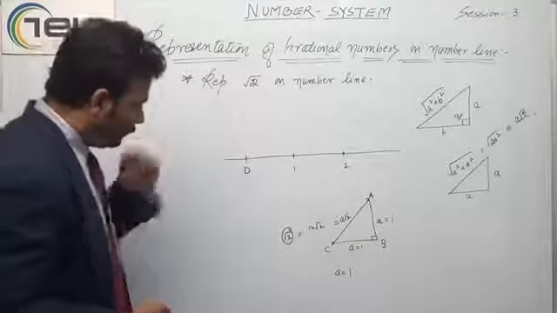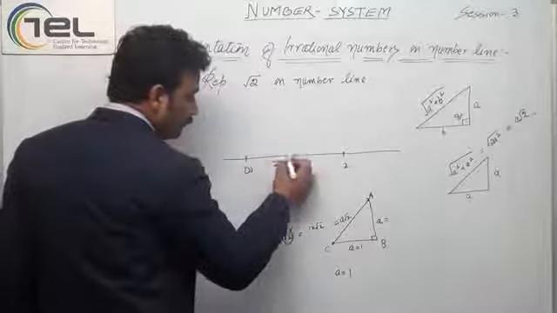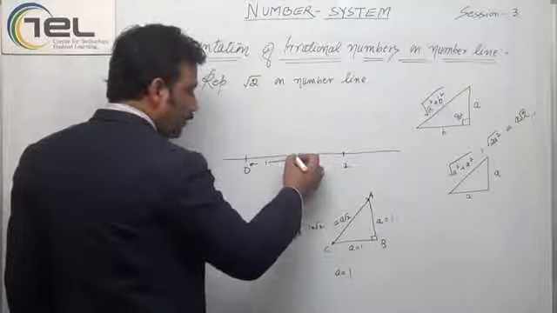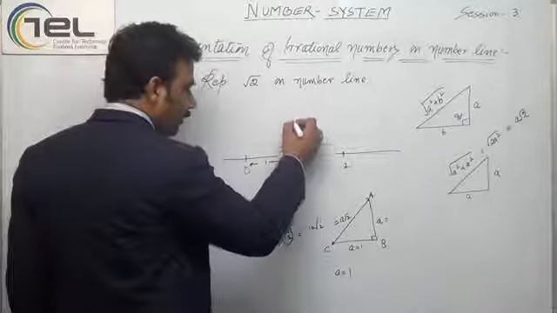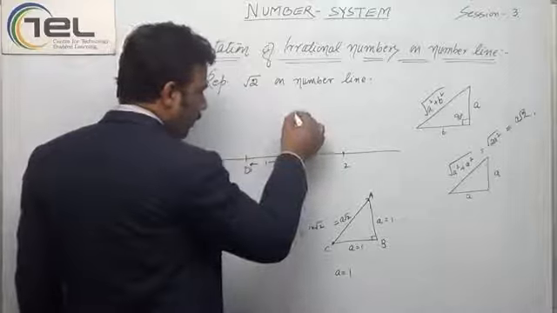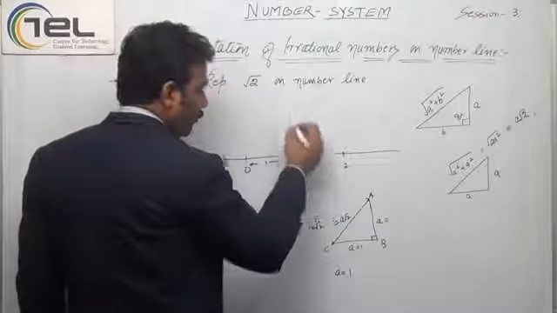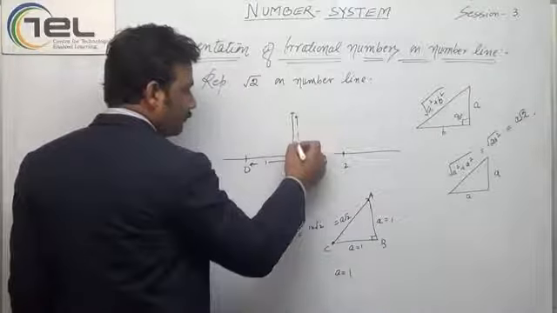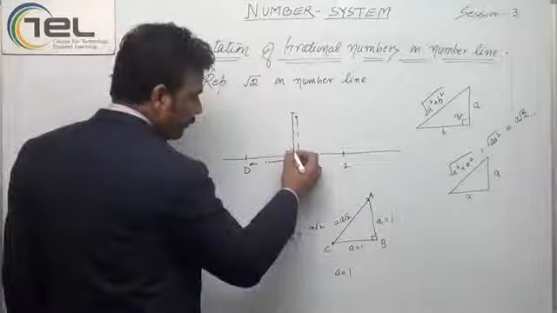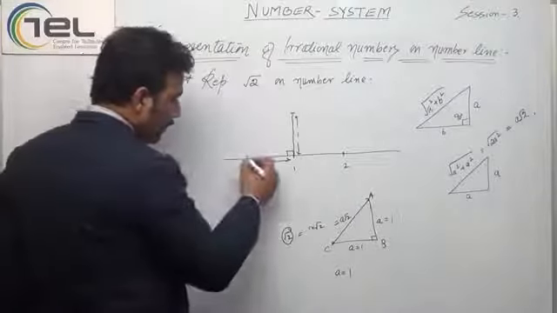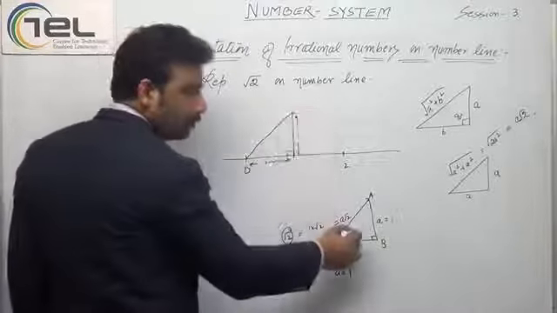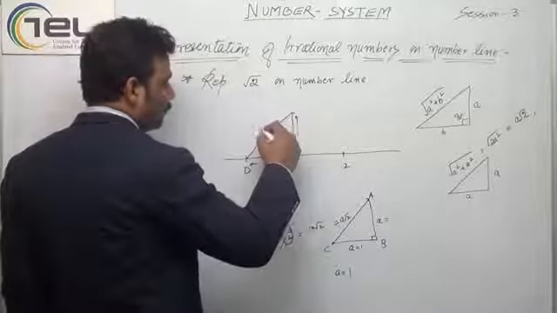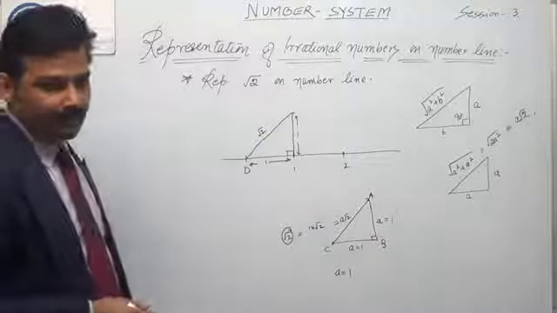So I will take this as 1 and draw a 90 degree line which is like this, and mark a point here, which is, let's say this is the point, this is also 1, and this is 90 degree. So this distance, according to this triangle ABC, is root 2. The distance is root 2.